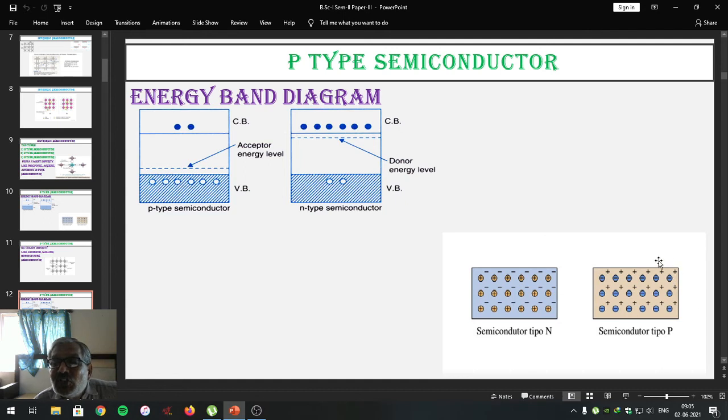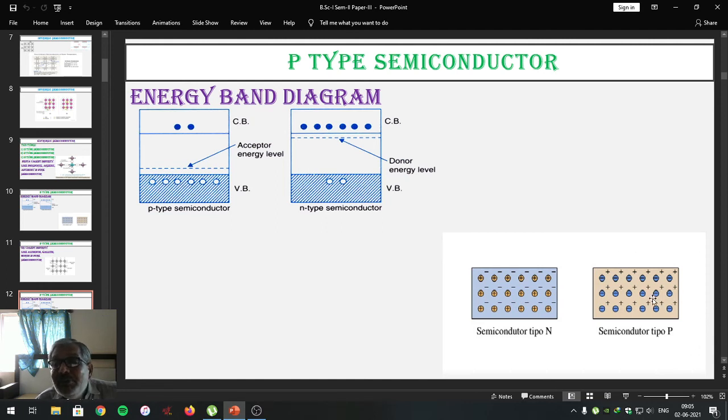Thus, the structure of the p-type semiconductor contains the positive charge carriers as well as negative ions. In case of a p-type semiconductor, holes are the majority charge carriers, whereas electrons are the minority charge carriers.